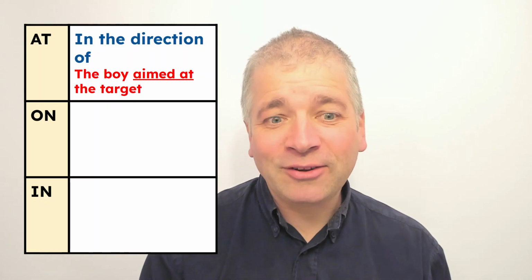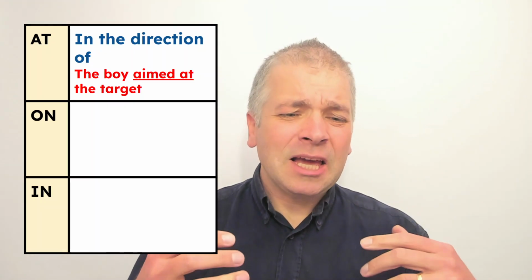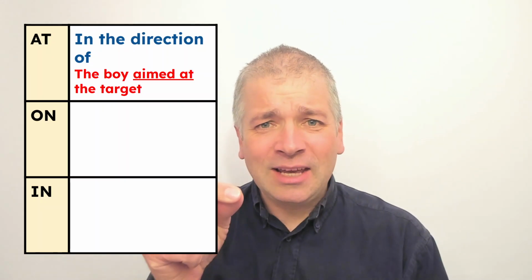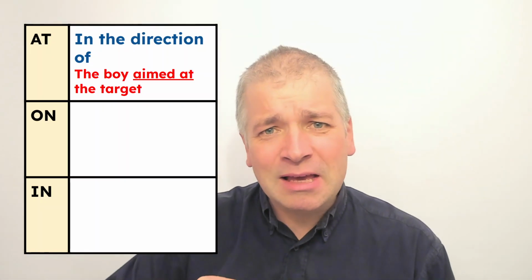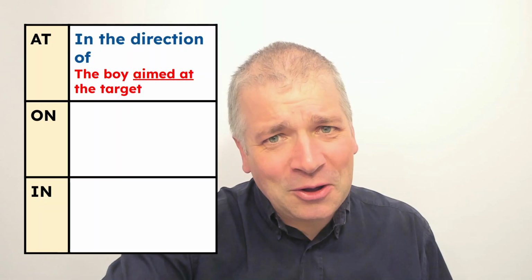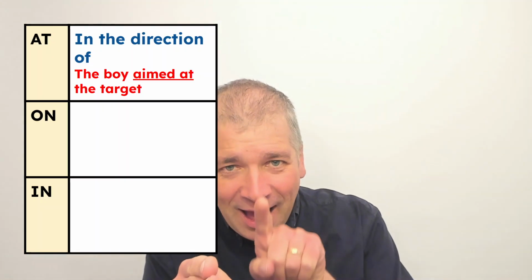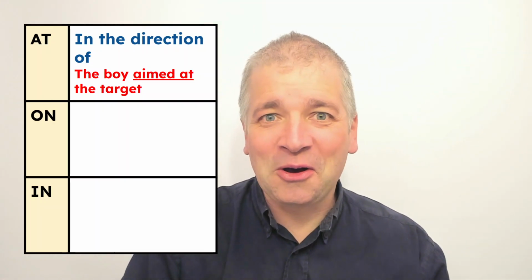We can use at when we are speaking about something in the direction of. So in this example, the boy aimed at the target. He aimed at the target. So at indicates that the aim is in the direction of the object. So they aimed at the target.